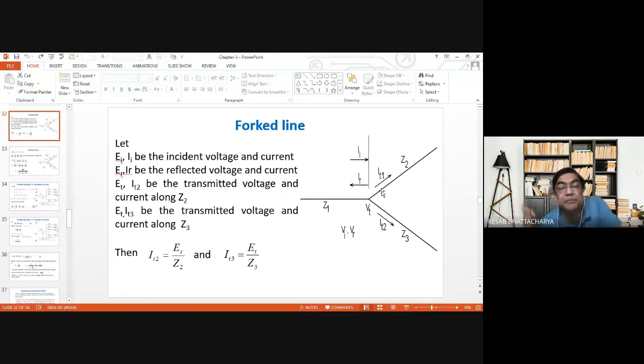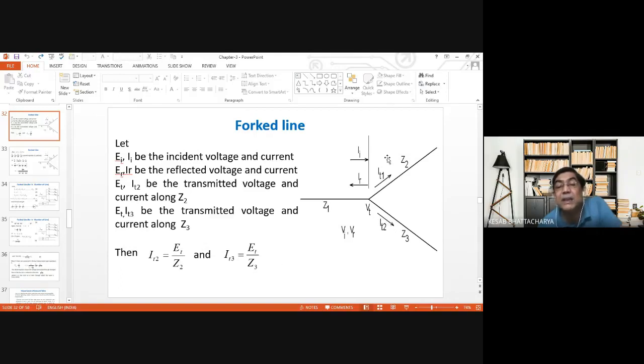Now, with these assumptions, what we can write: IT2, that is the current in this line, will be Vt by the surge impedance of that line, Z2. Though IT1 and IT2 have been written in the figure, while doing the derivation, it has been considered as IT2 and IT3.